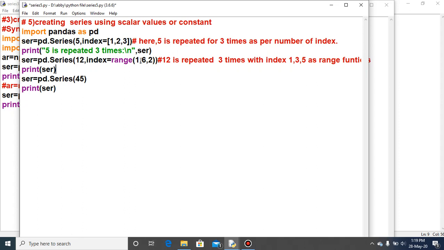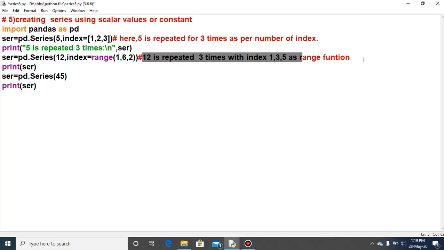First of all 1 will be coming, then after 2 steps it will be 3, and then again after 2 steps of 3 it is 5. So here it is mentioned 12 is repeated, also 3 times, with the index 1, 3, 5 as the range function is provided here